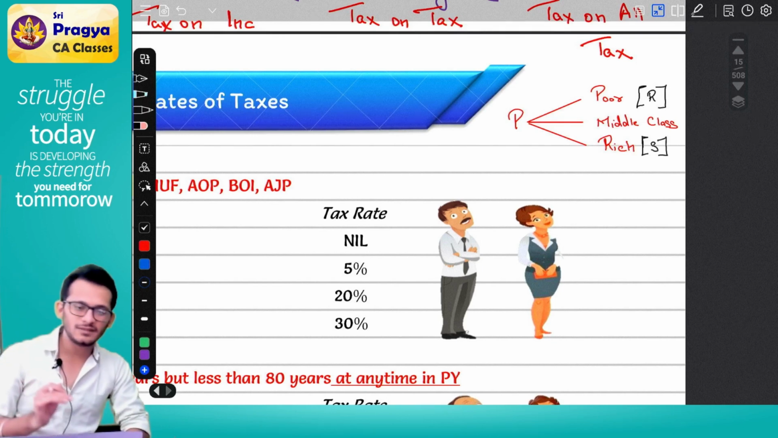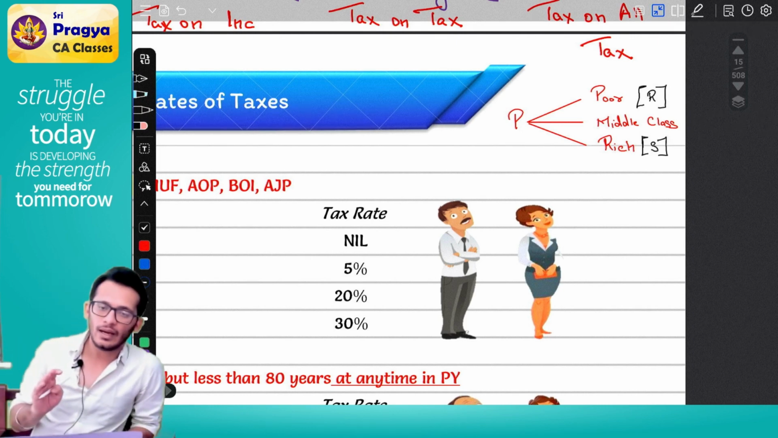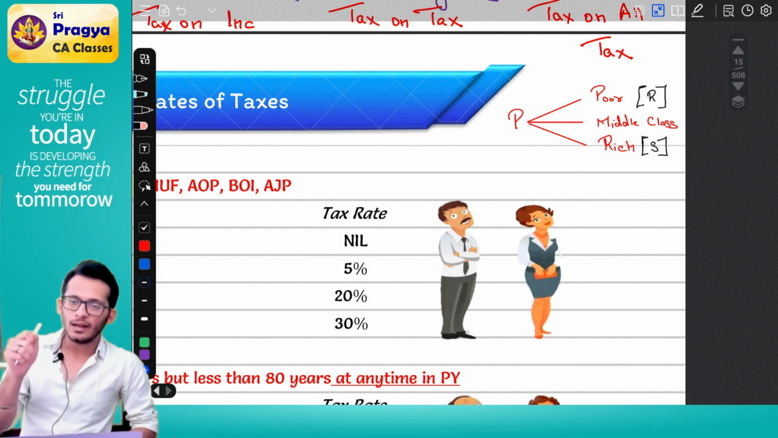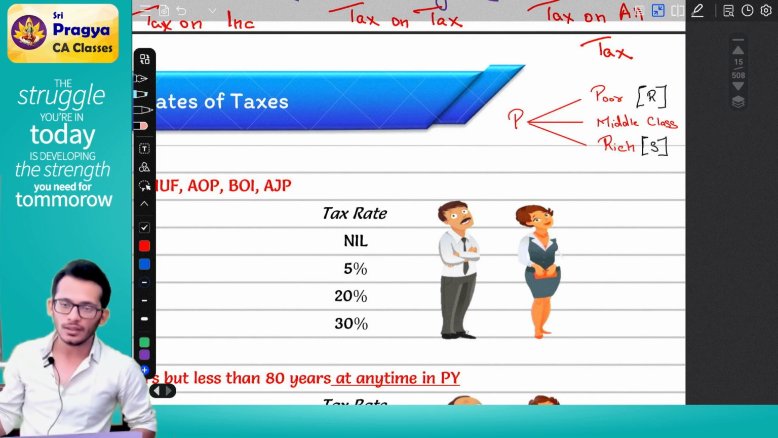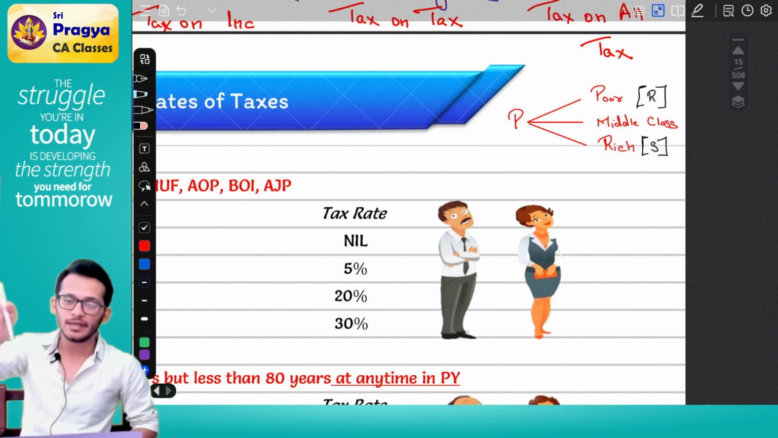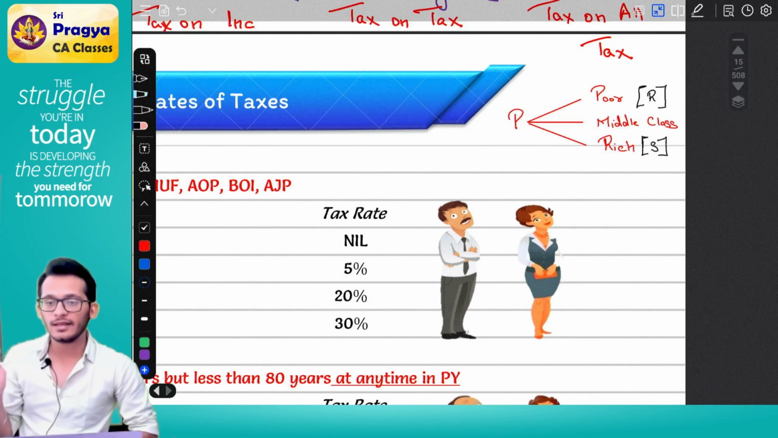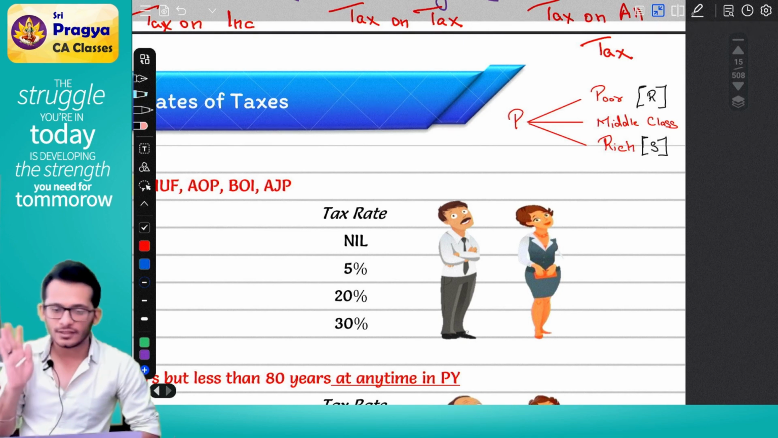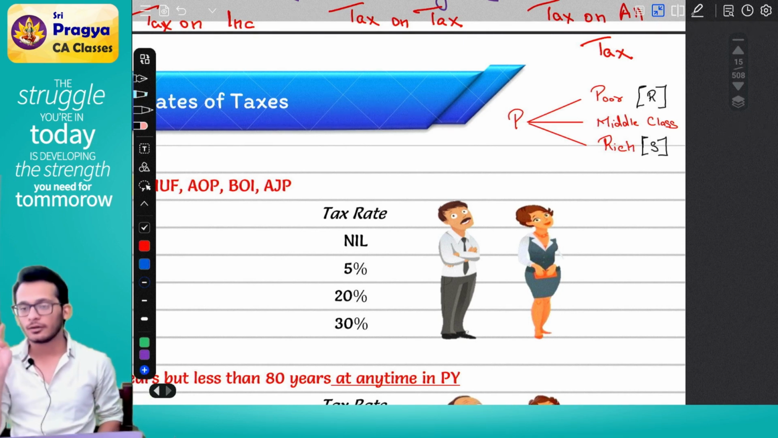Yes. So generally when I talk, I ask you, who are you? Are you a poor person? Are you a middle class person? Or are you a rich person? If I find that you are a poor person, I'll give you an extra item called a rebate. If you are a middle class person, I'll give you nothing. If you are a rich person, I will give you extra surcharge. This is how I talk.